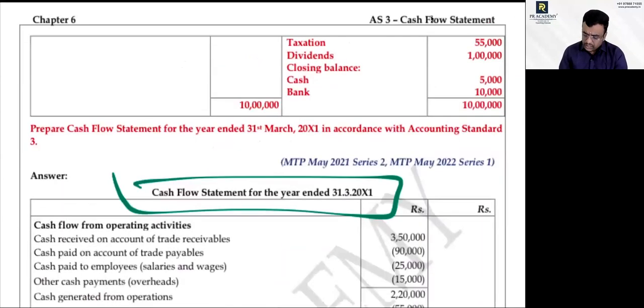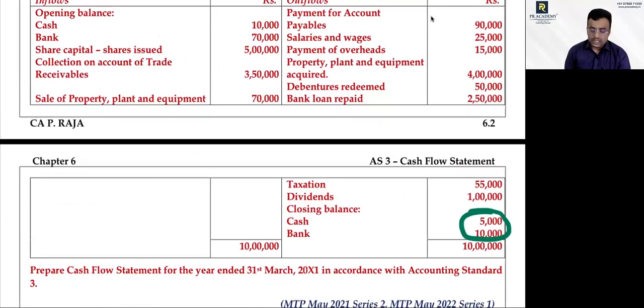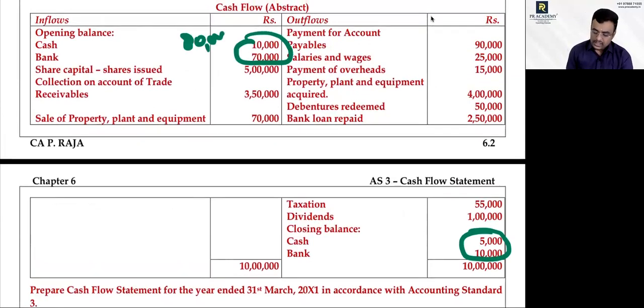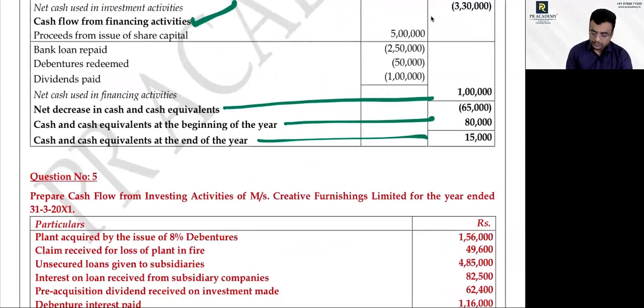Look here, how much is the closing cash and cash equivalent? 15,000. How much is the opening? 80,000. What is the difference? 65,000. Has it increased or decreased? Decrease, sir. So understand: whenever opening cash and cash equivalent and closing cash and cash equivalent are given, it is quite easy to get the answer. Yes or no? Yes, sir.